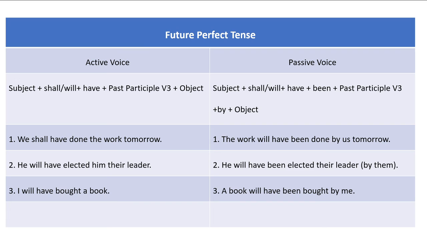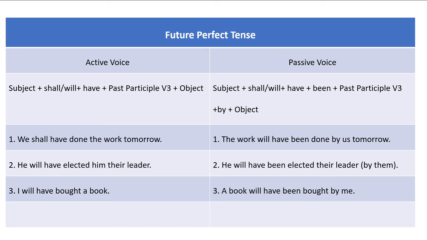After shall, here in this sentence, there is have, and after have, the past participle of do, that is done, is written here. So helping verb plus have plus third form of the main verb. So we shall have done the work tomorrow. So the structure of active voice is subject plus either shall or will plus have plus past participle of the main verb plus an object.